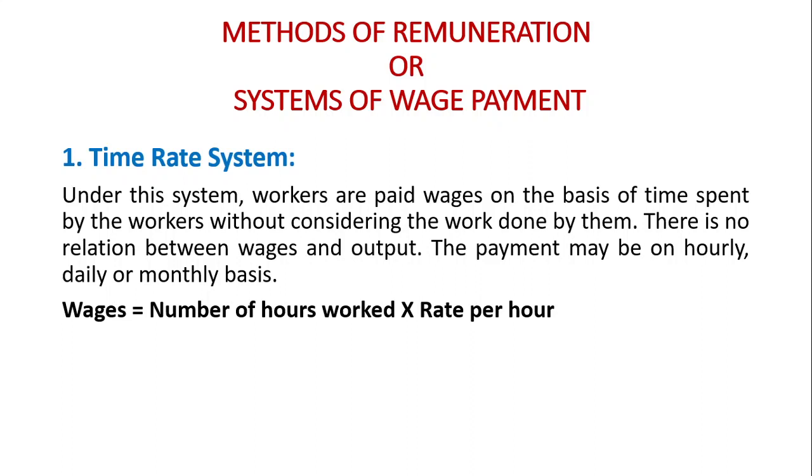Whether they have produced goods or not, if they are staying in the organization for 8 hours, they are getting 8 hours wages. For example, for 1 hour 100 rupees means for 8 hours 800 rupees.